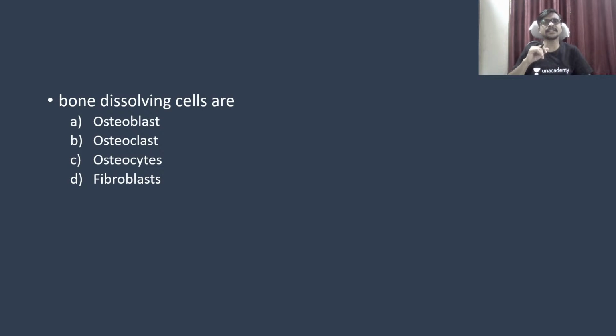So bone dissolving cells are, if you see, the bone is made up of three types of cells. Okay, so which of the following is a bone dissolving cell? We know we have a thyroid gland responsible for the maintenance of calcium by the enzyme thyrocalcitonin, TCT, and the parathyroid gland.